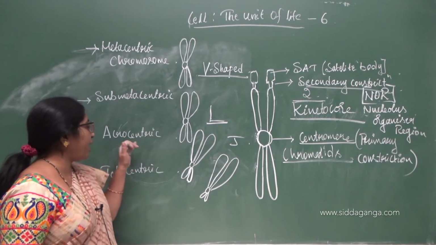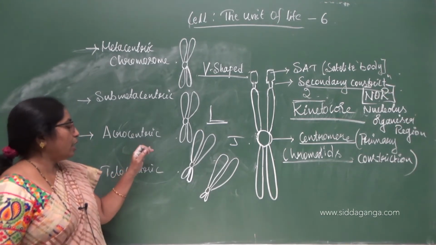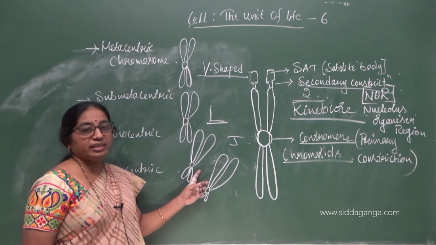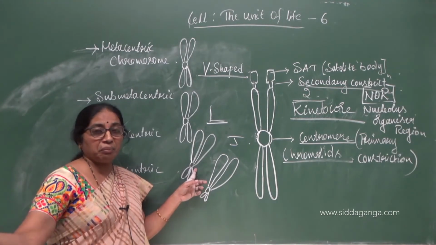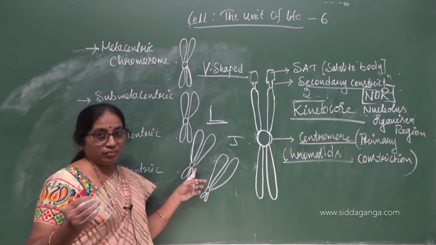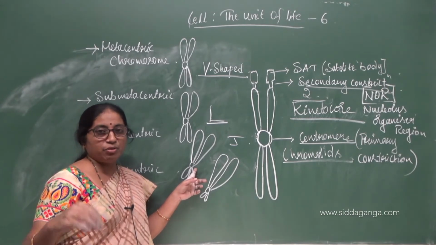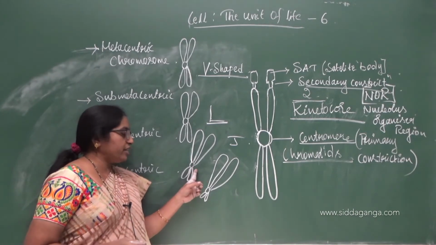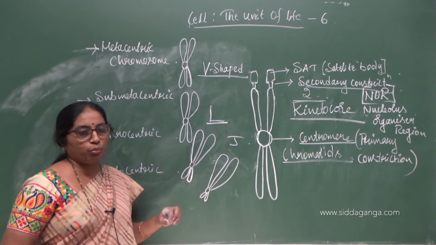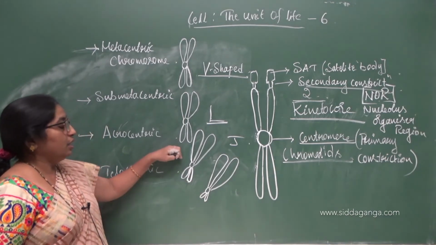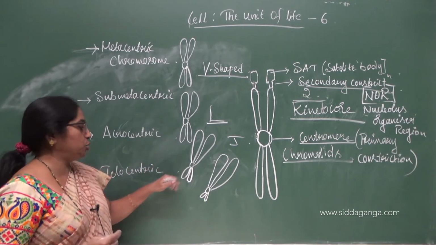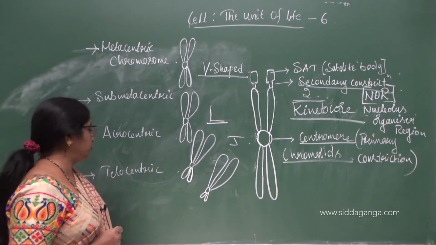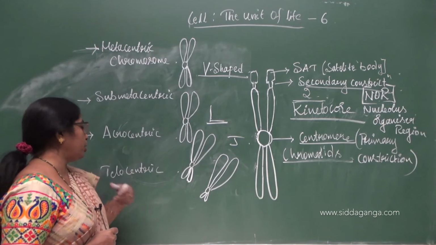And in case of acrocentric, the centromere is almost at the sub-terminal position. Terminal is the end and sub-terminal is before the end. So, before the end point, you can see the centromere placed, dividing the arms of the chromatids into two very long arms and two very short arms.